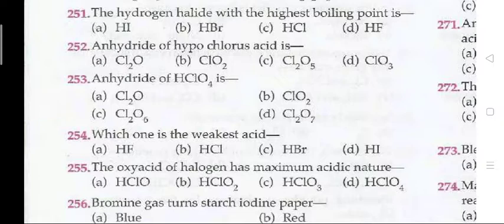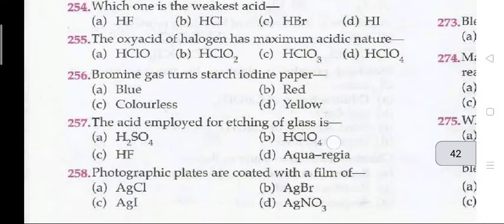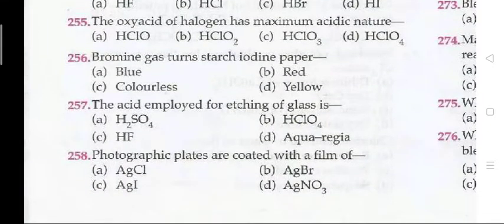Anhydride of hypochlorous acid is, 252, A, that is Cl2O. Anhydride of HClO4 is D, that is Cl2O7. Which one is the weakest acid? That is A, HF. Which oxy acid of halogen has the maximum acidic nature? The right answer is 255, D, that is HClO4.